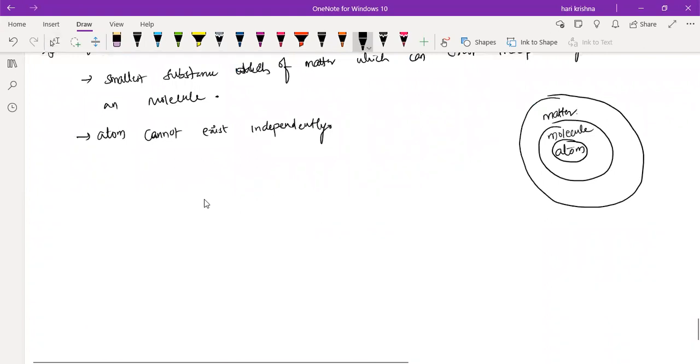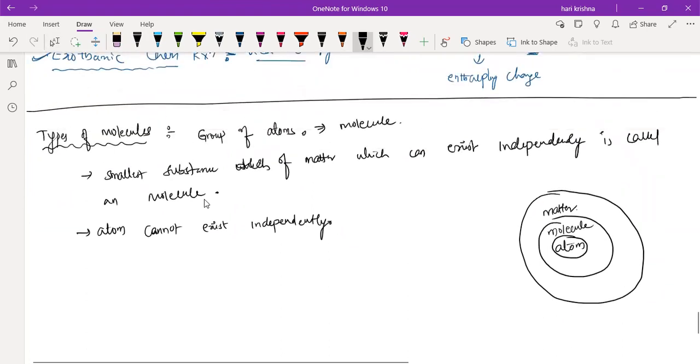Sir, I don't know any examples, but I heard it. Generally, atoms cannot exist independently because of their small nature. The group of atoms will exist independently. The smallest substance of matter which can exist independently is called a molecule. Atoms will not exist independently.